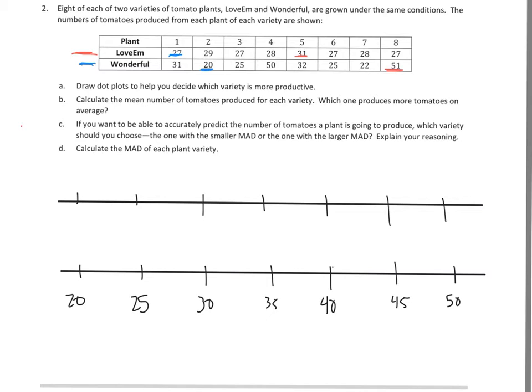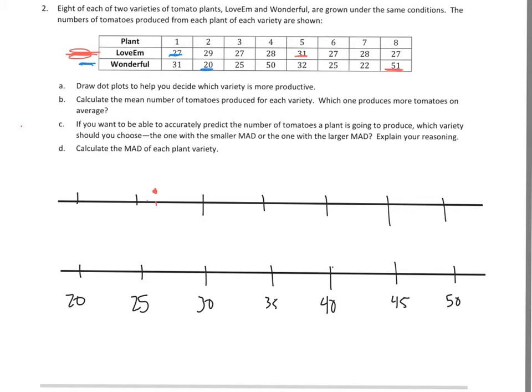Now, in red, I'll do the top one. I'm going to plot those in. So I'm going to find 27, and I see that 25 is right here, based on the one below. So what I have to do is go over like 2 more, and I'm going to put a dot right above it.